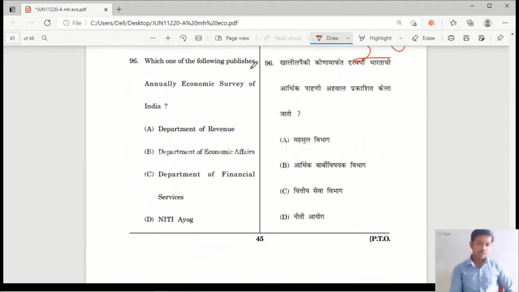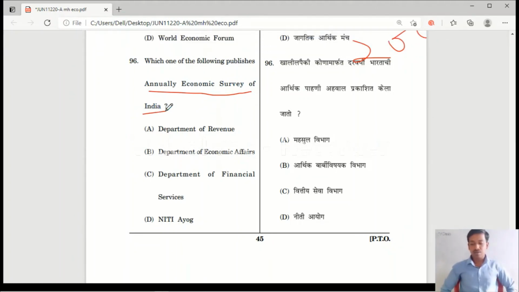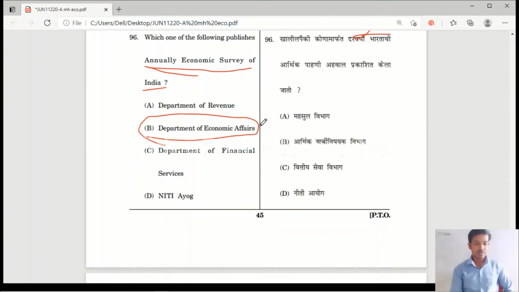Question number 96. Which one of the following publishes annually the Economic Survey of India? It is a detailed report of the country's economic performance during the past year. The options are Department of Revenue, Department of Economic Affairs, Department of Financial Services, and option D, Niti Aayog. As you all know, it is published by the Department of Economic Affairs. Please remember that.